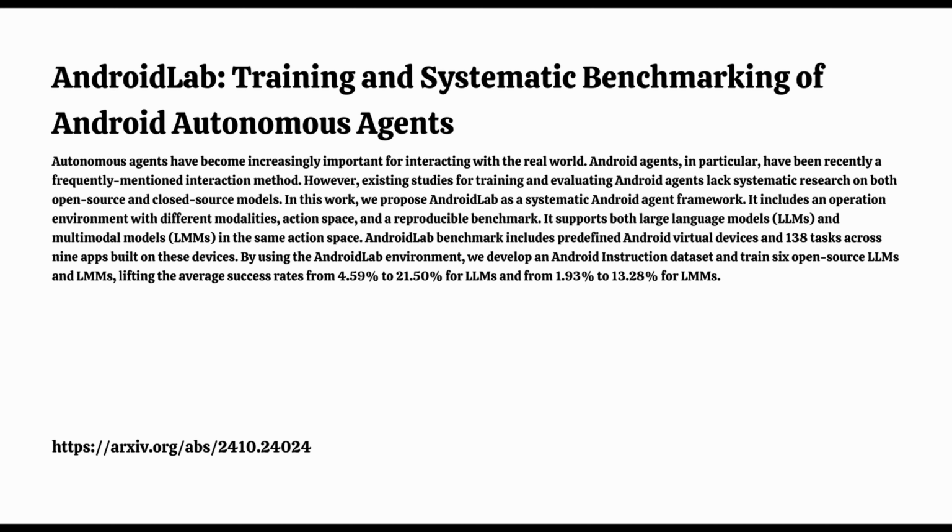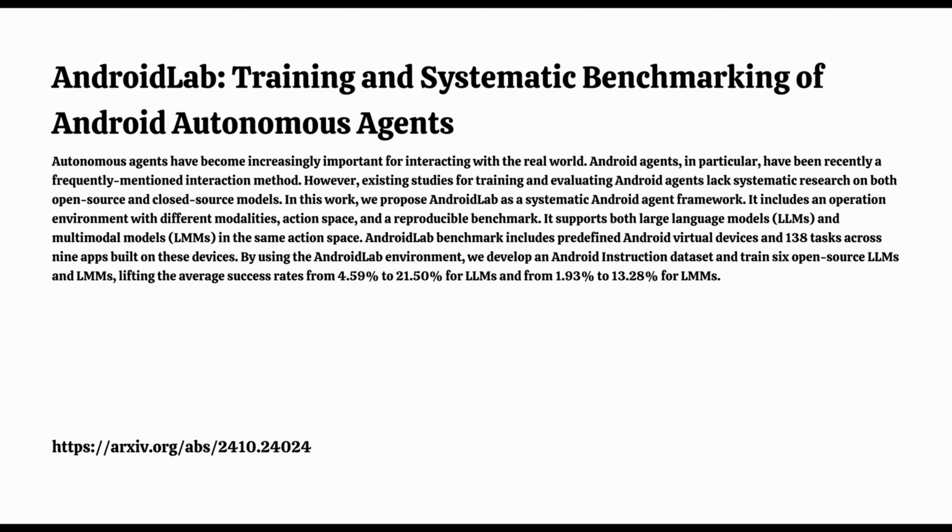Okay. So are there any other metrics that they're using? Yeah, one more that's really interesting is the reasonable operation ratio. And this one tells us what percentage of the AI's actions actually resulted in a change on the screen. Because sometimes an AI might just tap randomly, even if it doesn't help with the task. So a high reasonable operation ratio means that the AI is making purposeful choices, not just tapping around. So they're looking at if it's actually thinking about what it's doing.